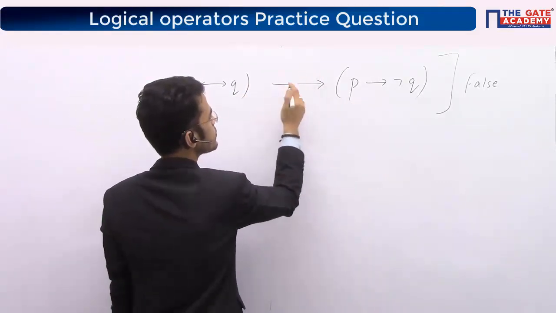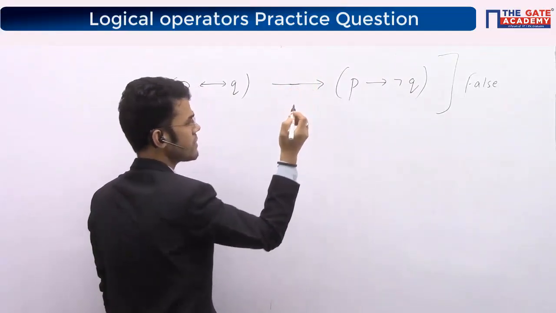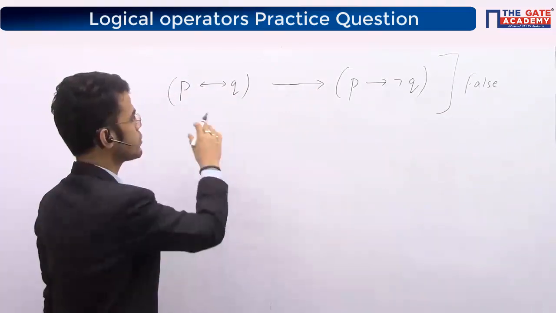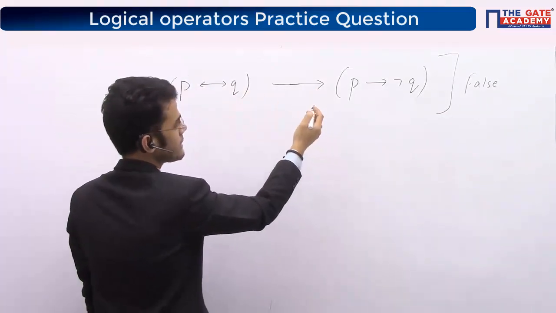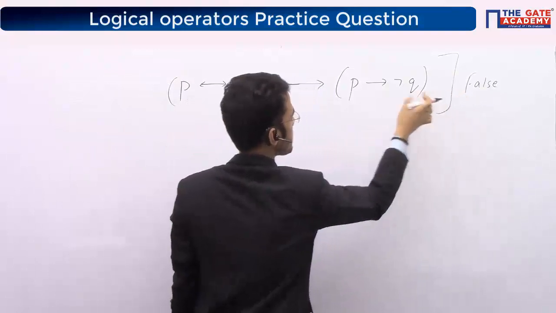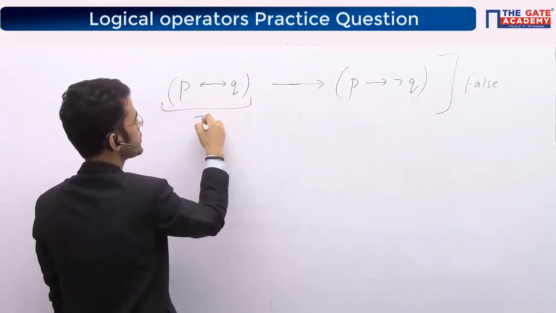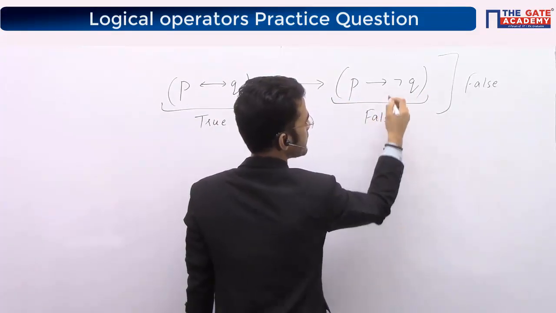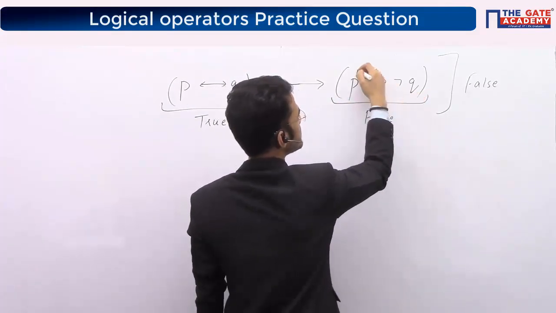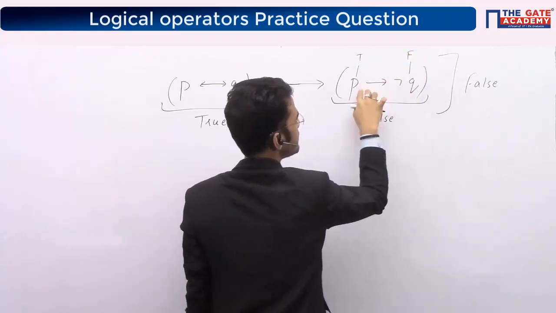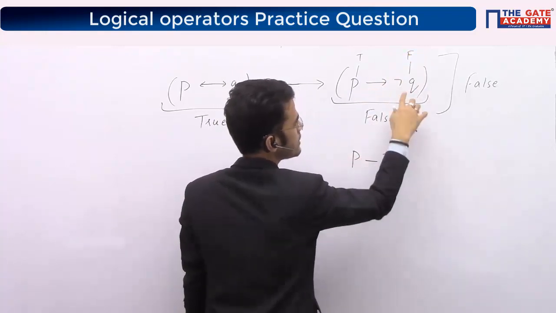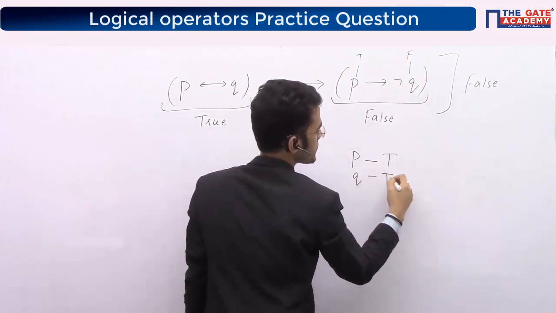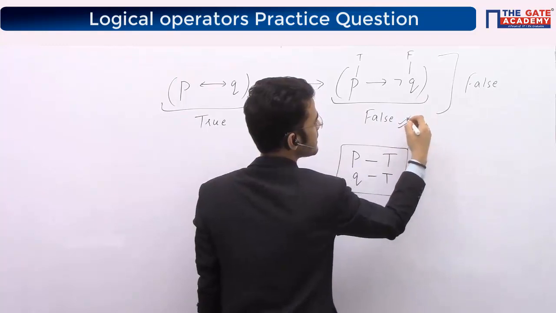So let's quickly do this question. I'll solve it. First, I have to check whether this does not imply that. Let me quickly write the expression. I am just trying to generate one false case. Now I know how to generate a false case: this should be true and this should be false. Starting from the right hand side, how will this become false? When this is true and this is false. When will this become true? When P is true. And when will this become false? Negation Q will become false when Q is true. So with these two values, this side will come out as false.